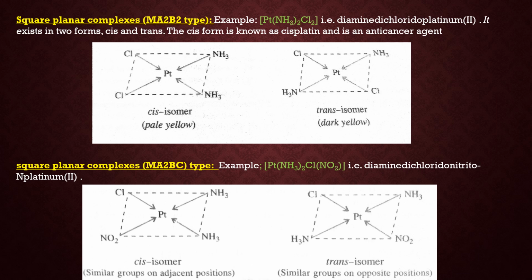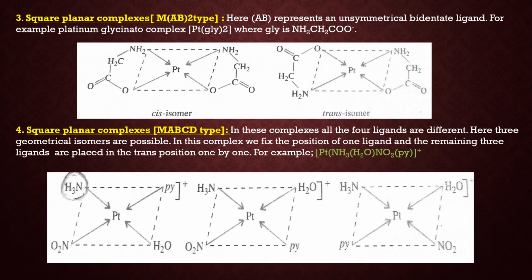Now the second is complexes with Ma2BC type, means two ligands the same and two other ligands different. For example, Pt(NH3)2ClNO2, two ammonia ligands, one chloride ligand and another one is NO2. Now look here, the first isomer is the cis isomer. Here both the ammonia are at adjacent positions, so this is the cis isomer. In the second one, both ammonia are present at the trans position or opposite position, so this is the trans isomer.